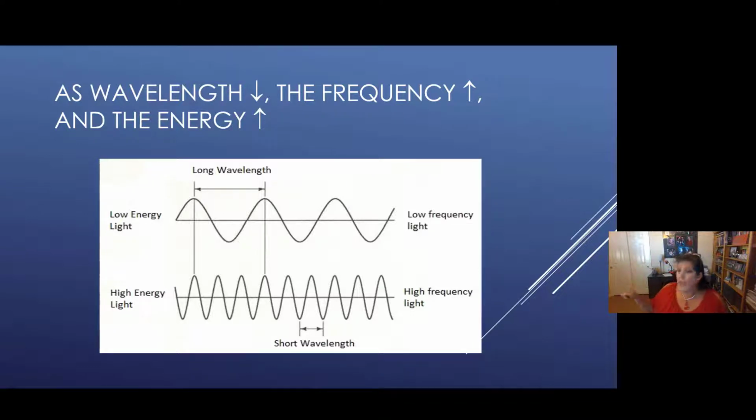Now, the bottom wave has a much shorter wavelength. That makes the frequency go up and be high. So the energy, which is proportional to the frequency, is also high. Now the short wavelength, its frequency is more like beep, beep, beep, beep, beep, beep, beep, beep. So it has a higher frequency.